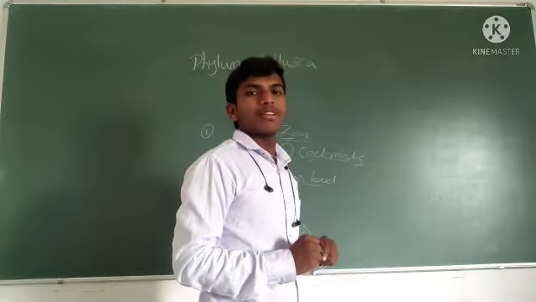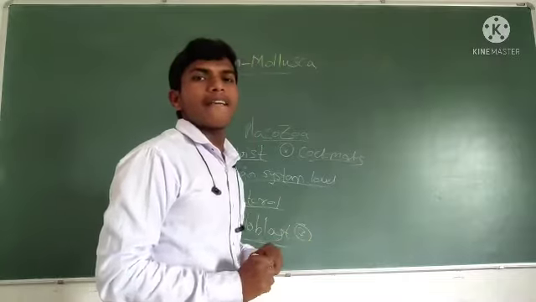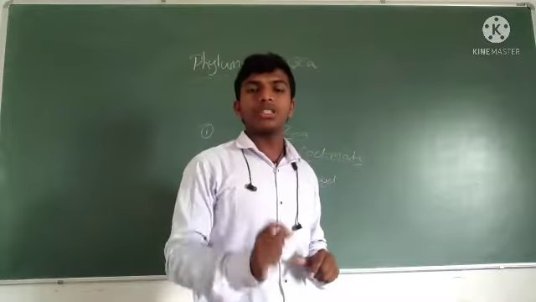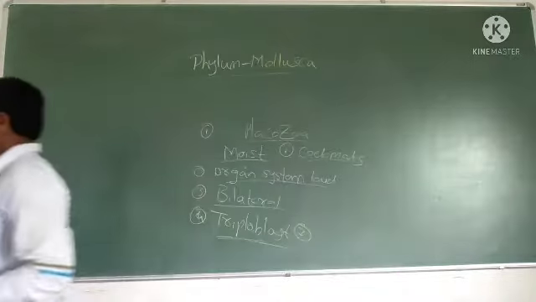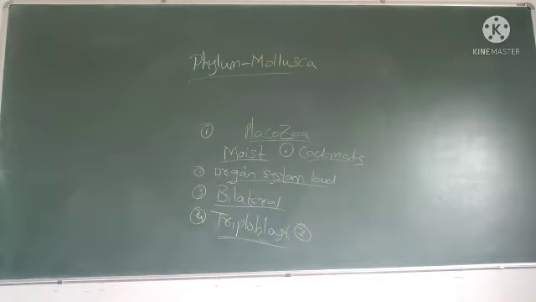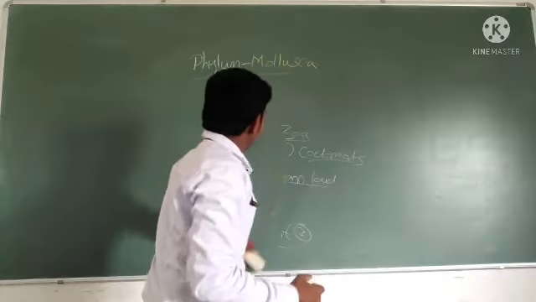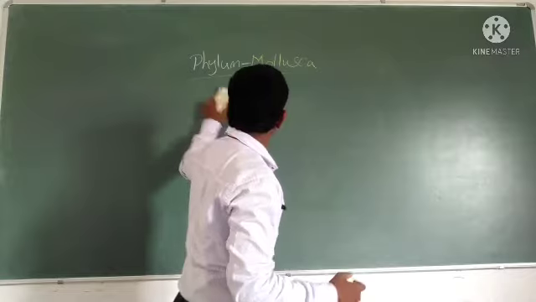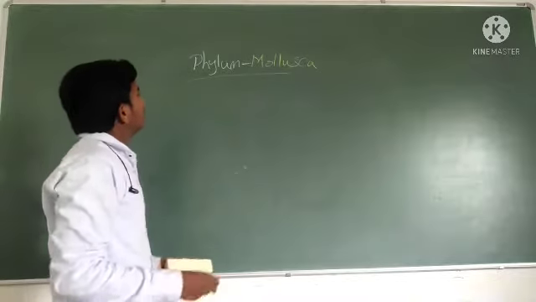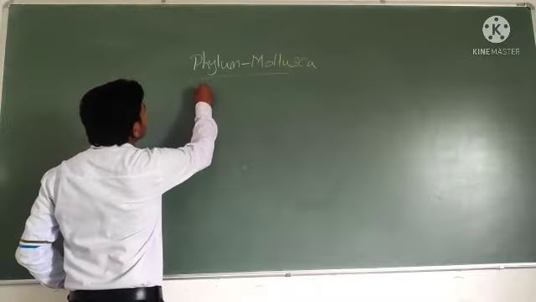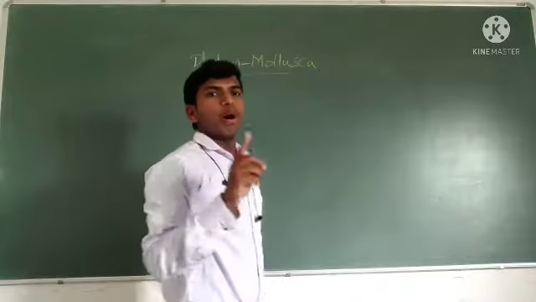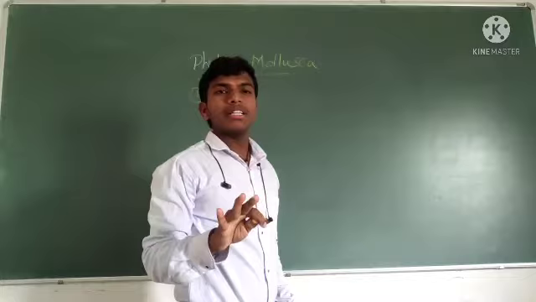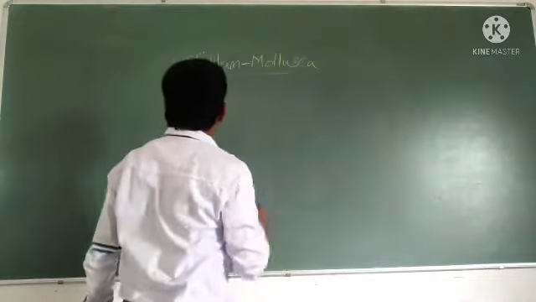Now we'll see the special features. Special feature is nothing but unique characters of this phylum. See here, the first character is that the body is divided into three parts.